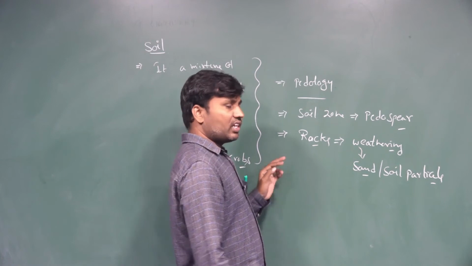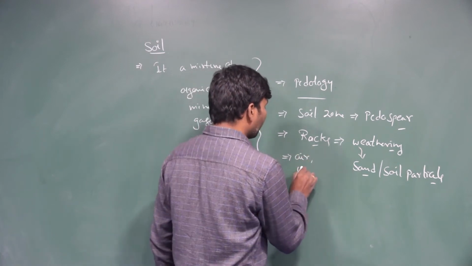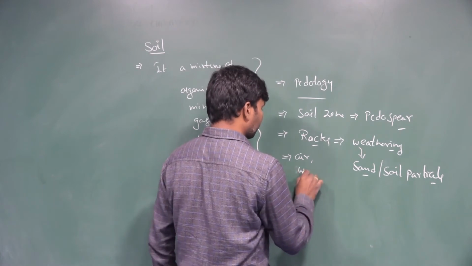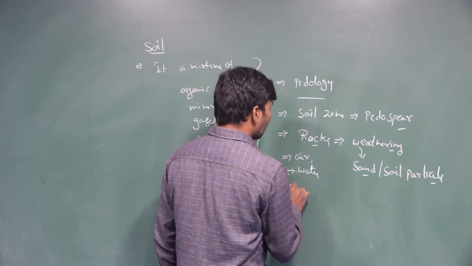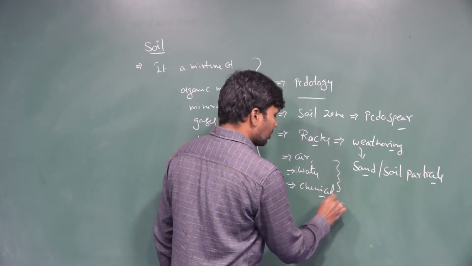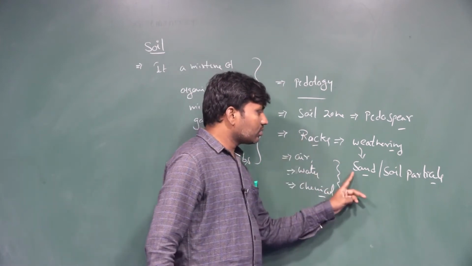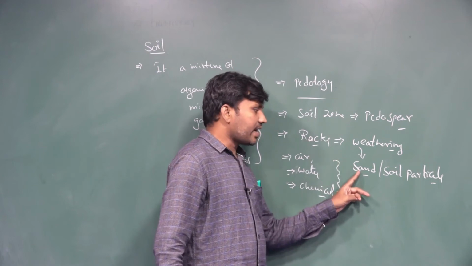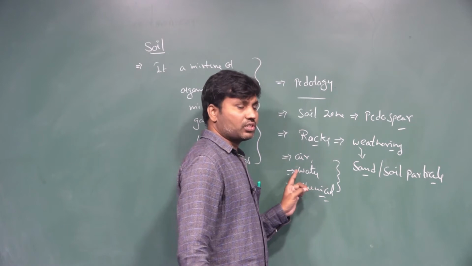Mechanical weathering means weathering either by air, water, or chemicals. By these physical factors, the rocks are modified into sand or soil particles, and that is called the physical weathering process.